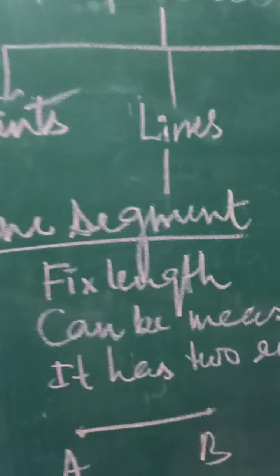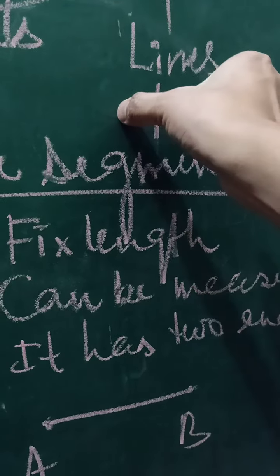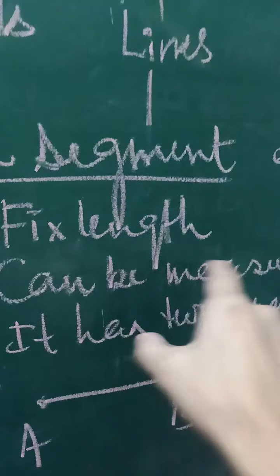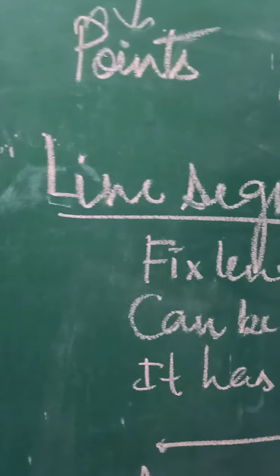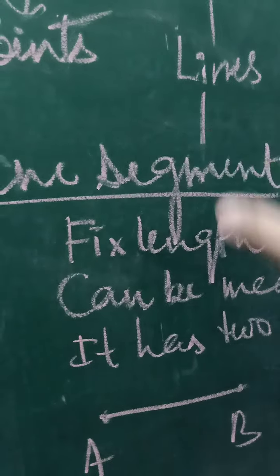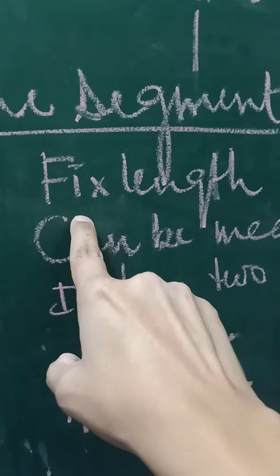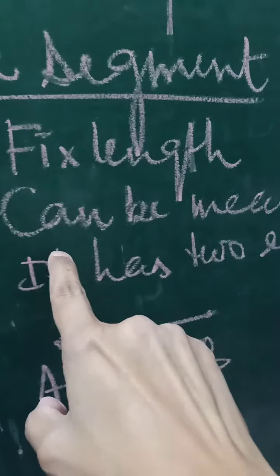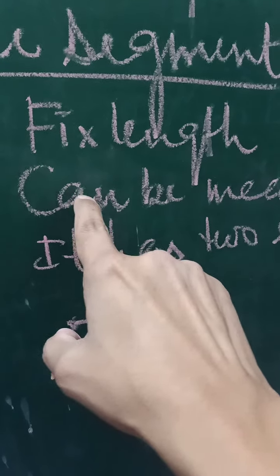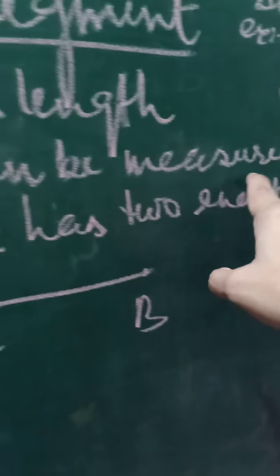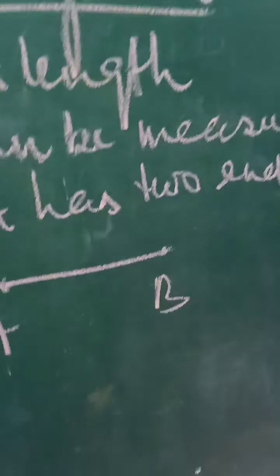Now come to line segment. Earlier we saw that a line does not have a fixed length. We can't measure a line. It does not have end points. But a line segment has a fixed length. It can be measured. मतलब इसको हम लोग मेजर कर सकते हैं. It has two end points.